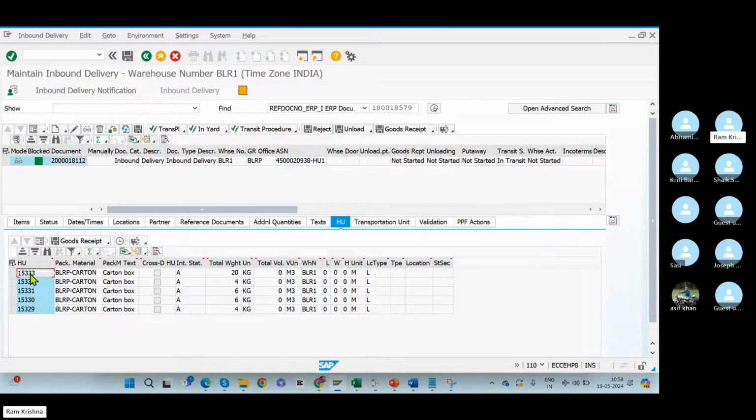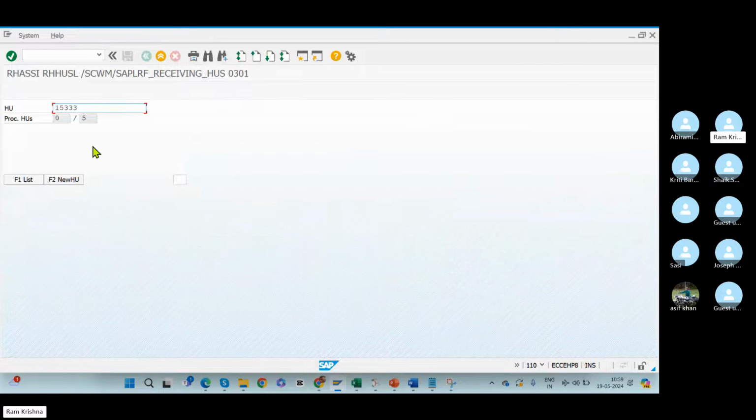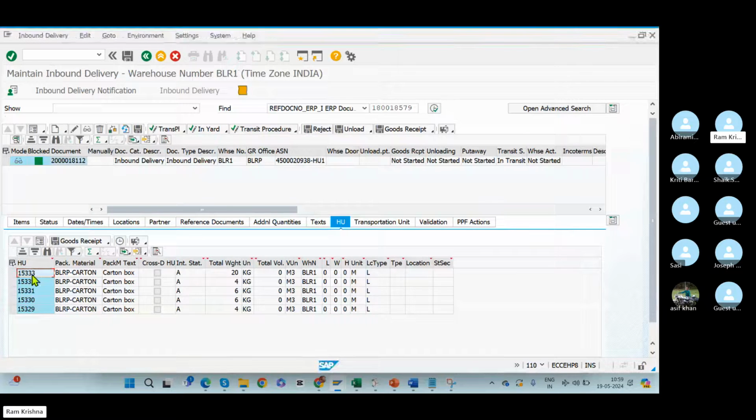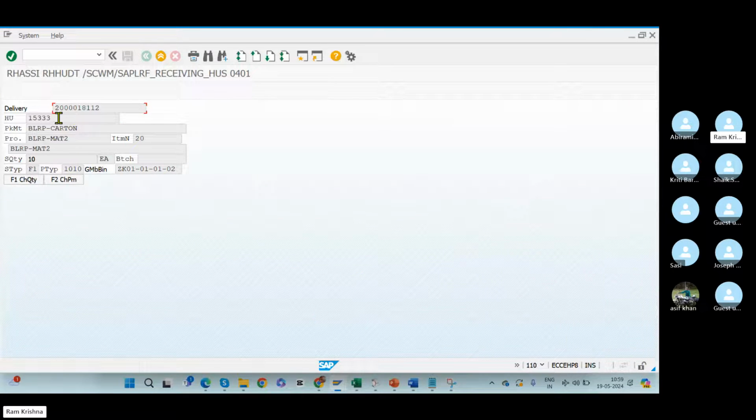I'm scanning the first HU, which means I'm receiving this first HU. I'm informing the system that I received it. I go to the truck and unload the goods, then scan this carton box. Once I scan it, the system has taken all details automatically. What is the packaging material of this carton box, and what product is it storing?